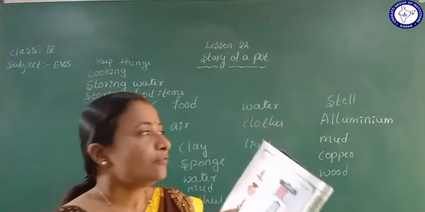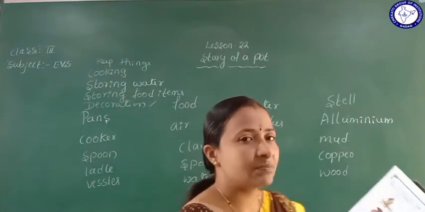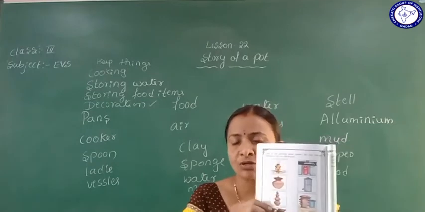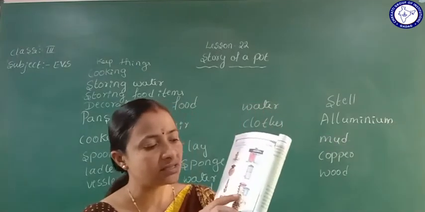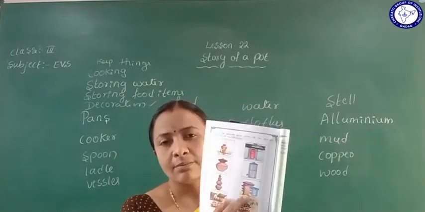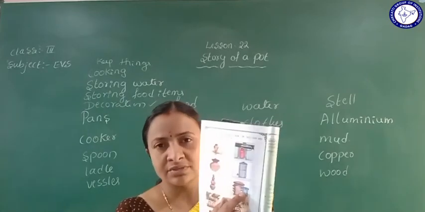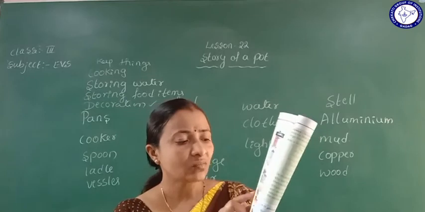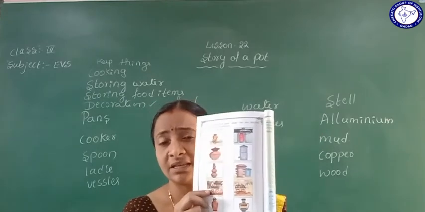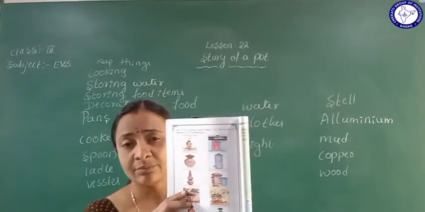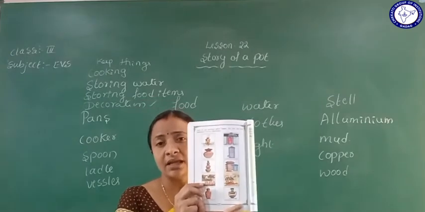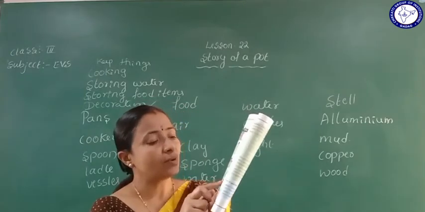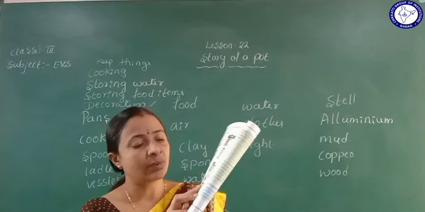Then any food items, cereals or pulses were kept in pots in olden days. But nowadays they are put in bags or kept in drums. In olden days all the pots were taken around for selling, but nowadays they sell buckets and steel items.